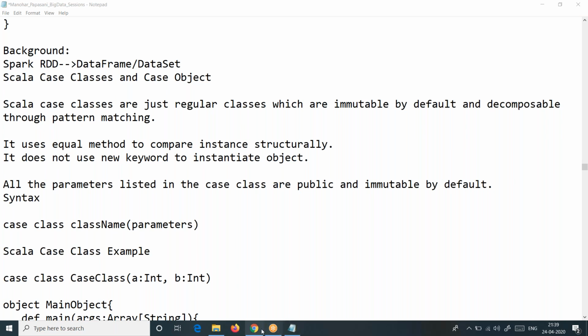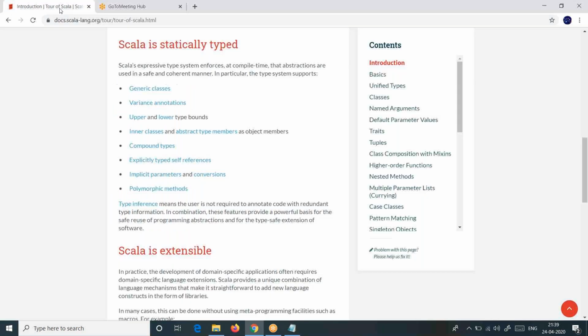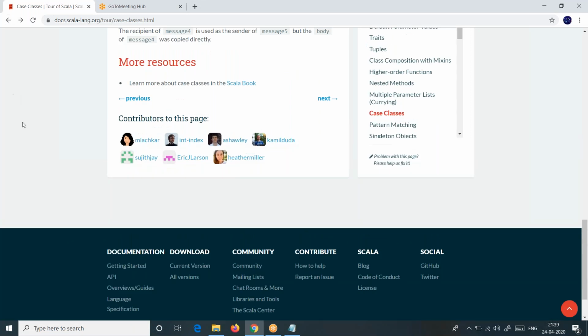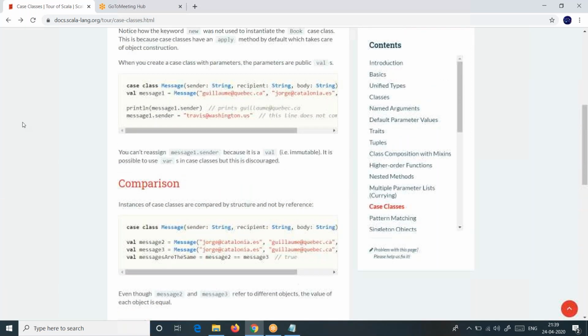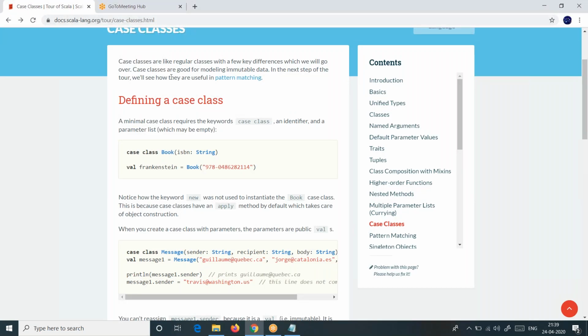So we'll go to the official documentation. This is the official document. What I need from here is a case class, so we can search for it. I told you, anyone who prepares websites or materials, they come from here only, the official document.